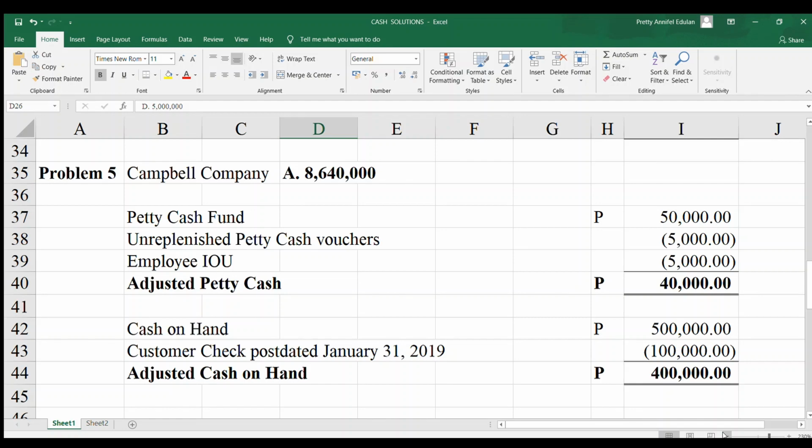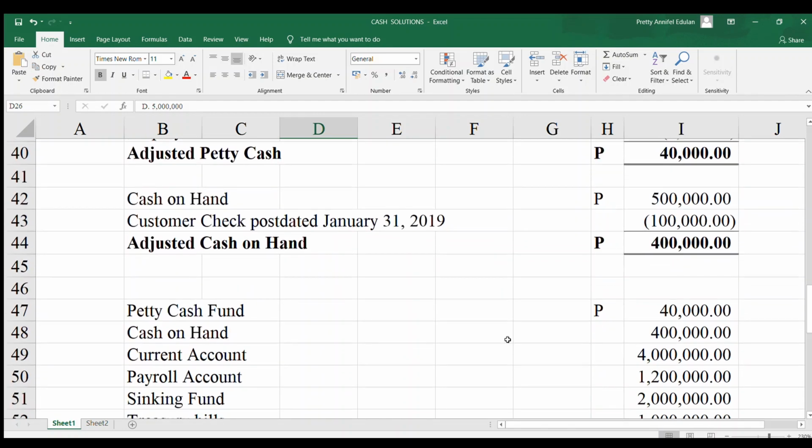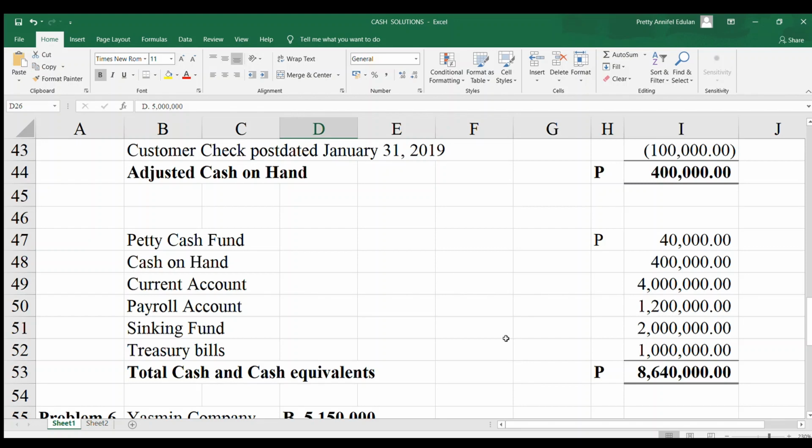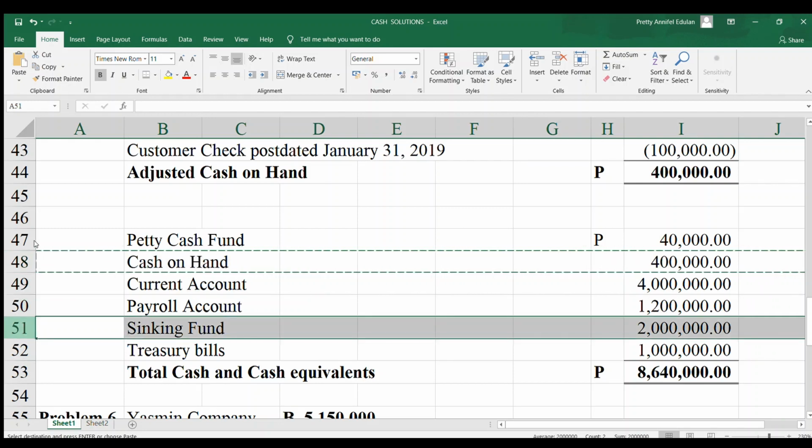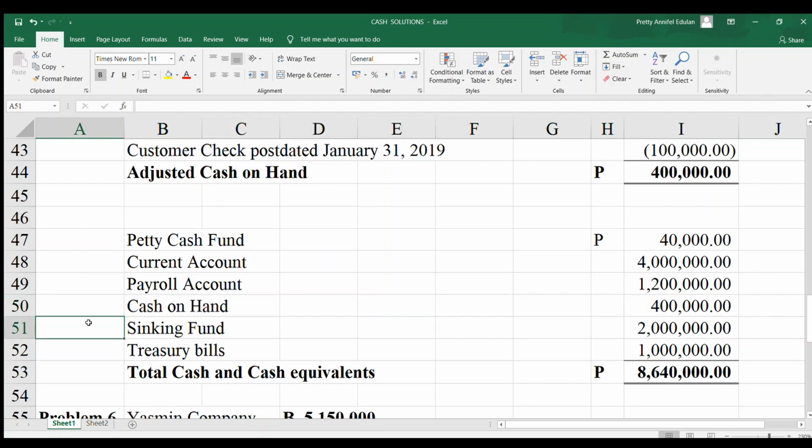How about cash in bank current? Should that be included? Yes, total amount. That is 4 million. Okay.